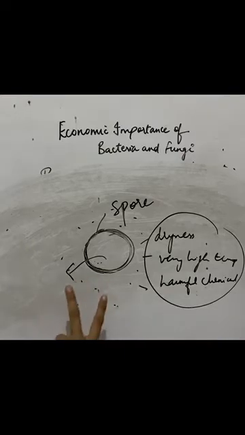This is a round body which is very hard, so hard that it just cannot be broken down. Even if we heat a substance which has the spores of bacteria, no matter how high a temperature you give it, this layer will not break at all. Okay, so bacteria saves itself from the harmful conditions, or say unfavorable conditions, by turning itself into a spore.